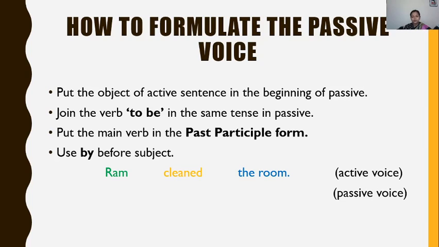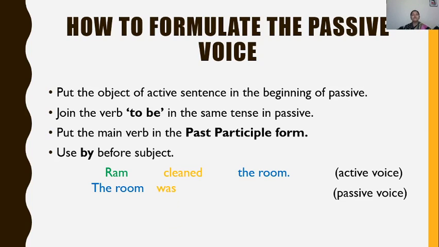The room. So the room will come in the beginning. Join the verb to be in the same tense in passive. Right now the sentence is in past tense. So what will be the to be form in past? Was or were. As the subject is singular, I will use was.